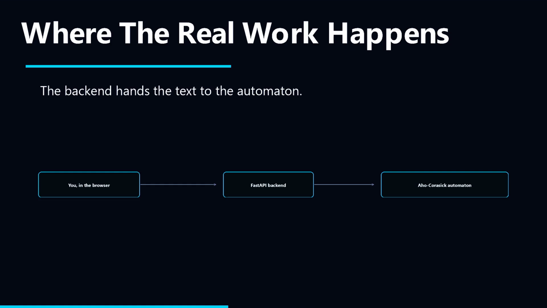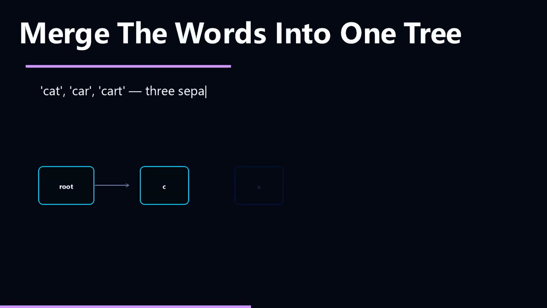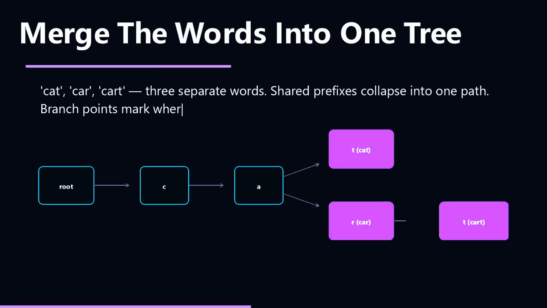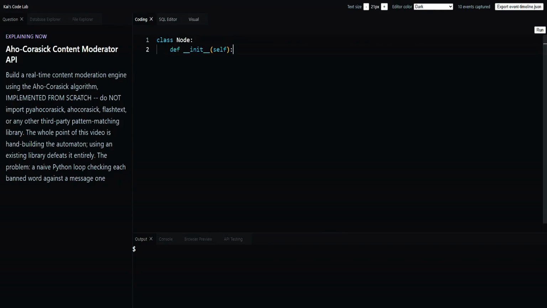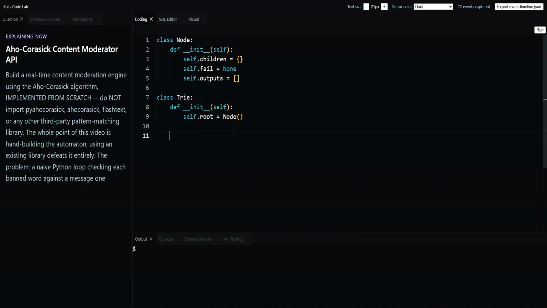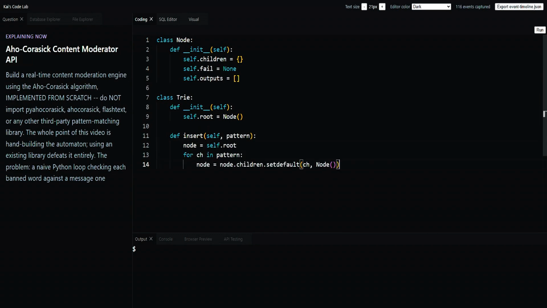Take all your banned words: cat, car, cart. Instead of storing them separately, merge them into a tree. Shared prefixes like ca become a single shared path. Every branch point marks where a word could end. This is the whole trie, a node with a dict of children and a list of patterns that end there, plus an insert that walks the tree character by character, creating nodes when it needs to. Every banned word we insert shares whatever prefix it already has in the tree.